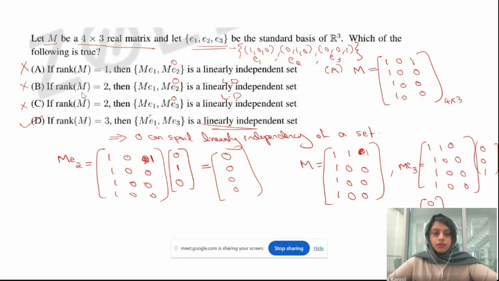Okay. So this is something about your imagination. You need to think, if this matrix comes, then this thing will happen. And also, if you don't know the concept of 0, then you can't solve this problem. A 0 can spoil the linear independence of a set. Okay.